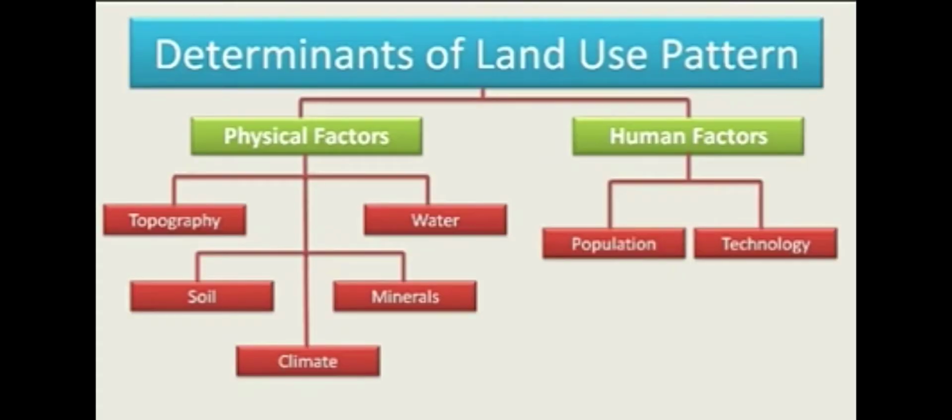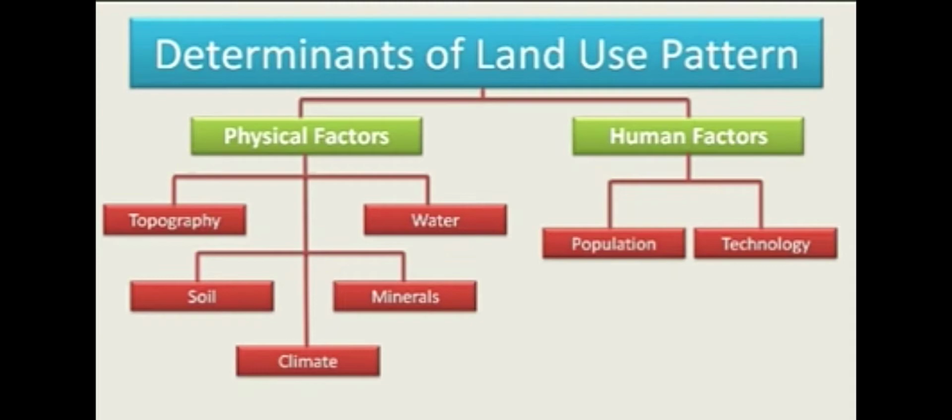What are the determinants of land? How is it determined? Using two factors. First one is physical factor and second one is human factor. Human factor is population and technology. In a particular town, if it is Chennai, population is more. And if it is a village, population is very less. And how they are using the technology is also an important human factor.